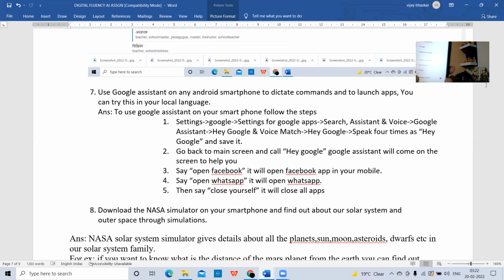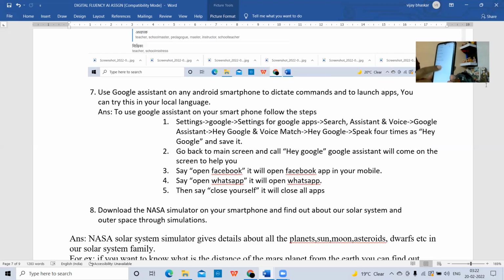You see here, the Google option is there. You need to select the Google option. When you select the Google option, scroll up. When you scroll up, one last option you need to select. What is the last option there? Setting for Google Apps. When you select that, automatically it will give some other options here. Search Assistant and Voice. Select on that one.